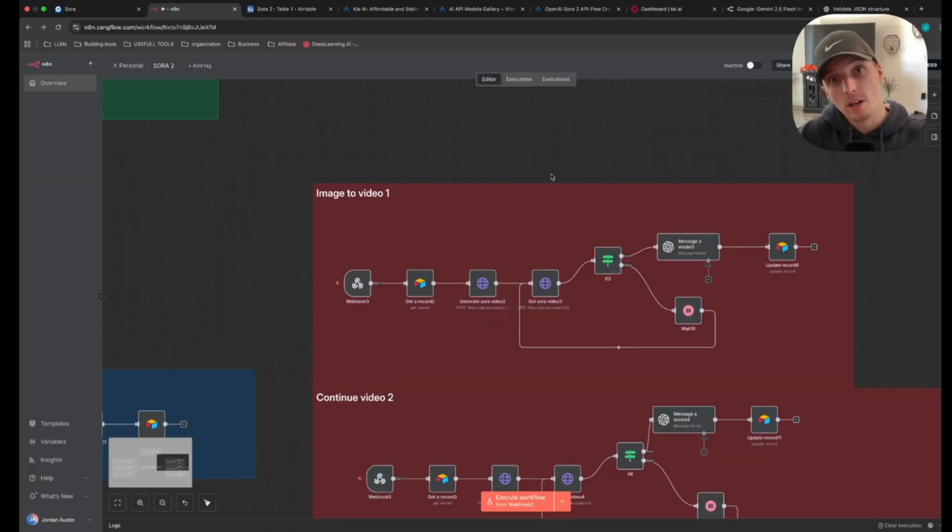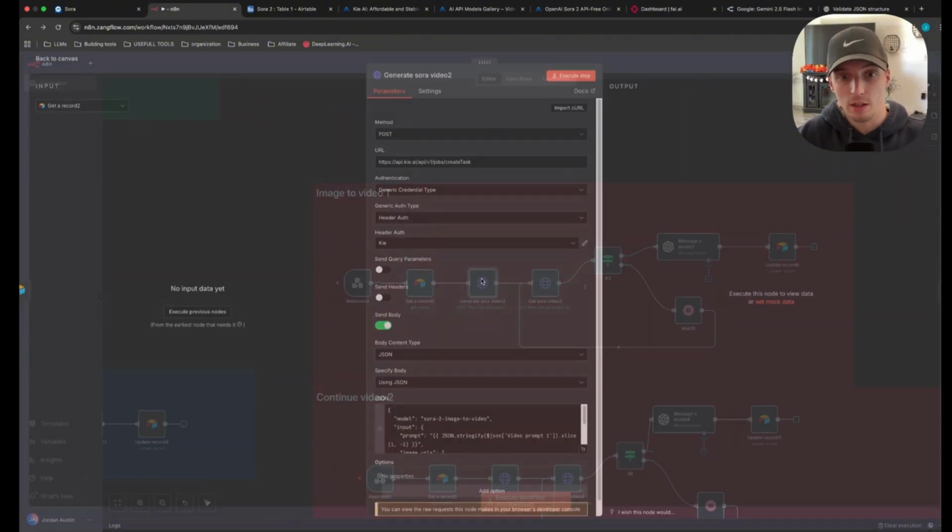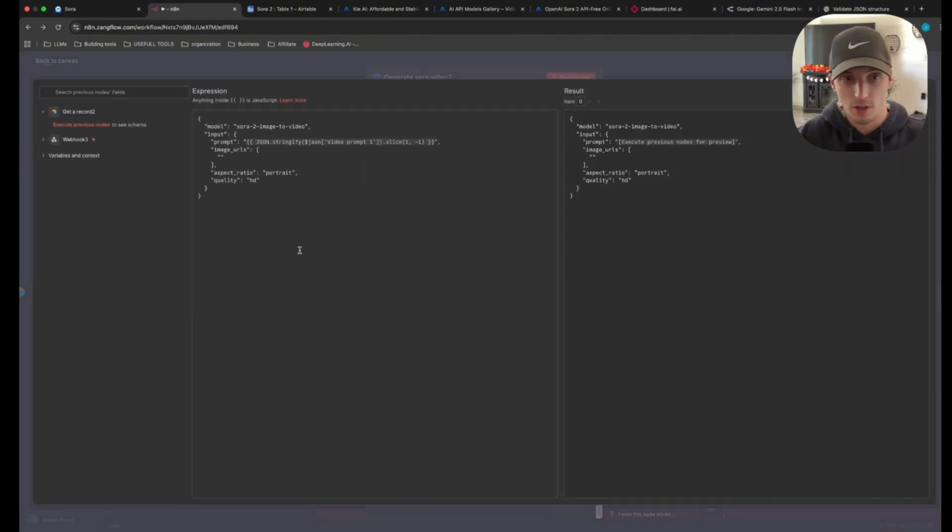Now let's go over here to our image to video one, and let me just show you the only difference we have here is the model changes to Sora-2-image to video, and then another section here called image URLs gets input under our prompt. You literally can see it is the exact same body as the other one. The only thing we added was a different model and then image URLs.